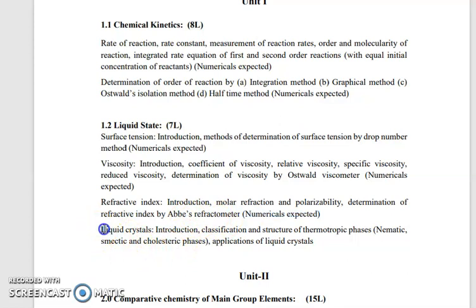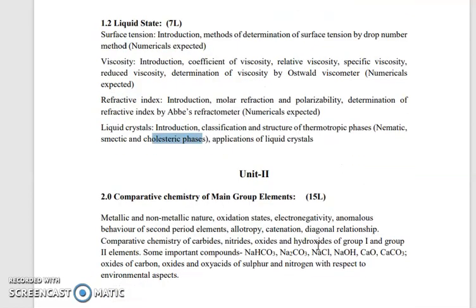Next point we see liquid crystals. Liquid crystals have some structures. They have different types like thermotropic phases, nematic phase, smectic phase, cholesteric phase. They have different phases, which give different structures of these liquid crystals, and their applications.